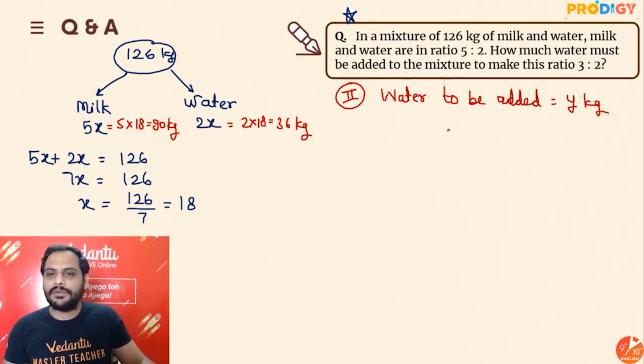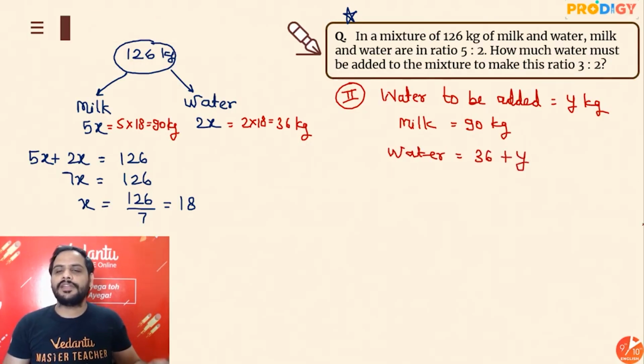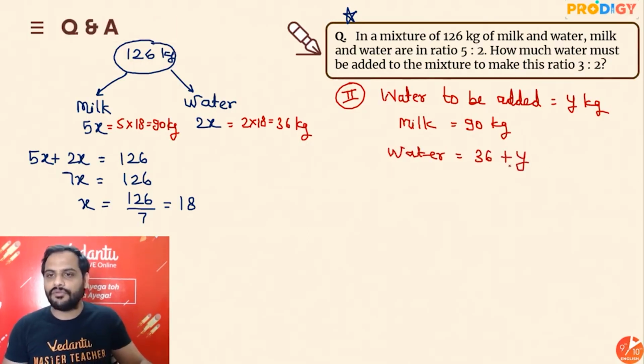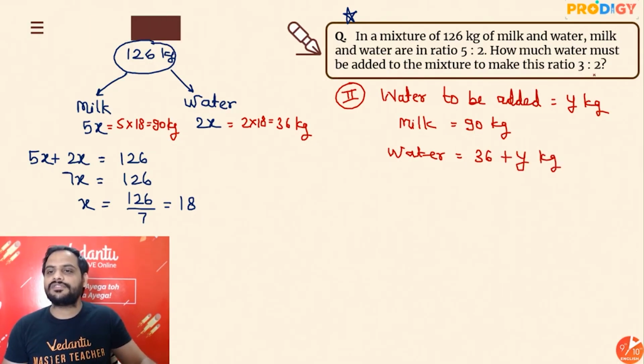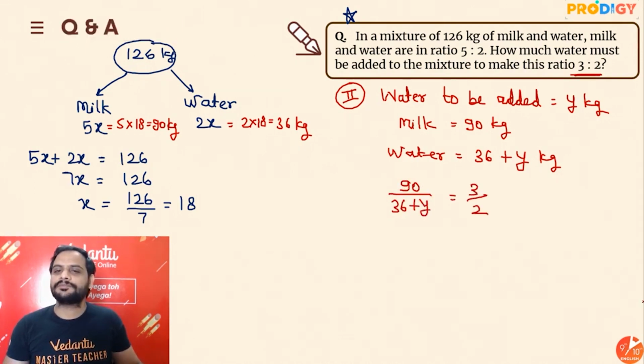All right. So now in this mixture, milk is how much? Again, we are not adding any milk, so milk will be 90 kg only. Water, earlier it was 36 kg, now y kg more you are adding, so 36 plus y kg of water you have. And the ratio is given as 3:2. So I can say 90 upon 36 plus y is 3:2.